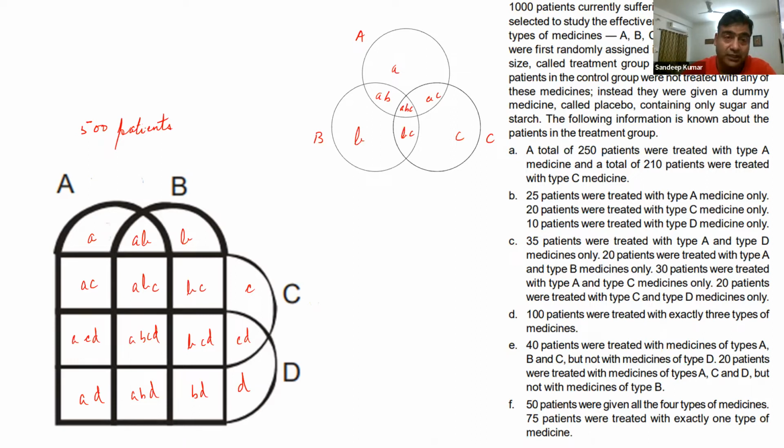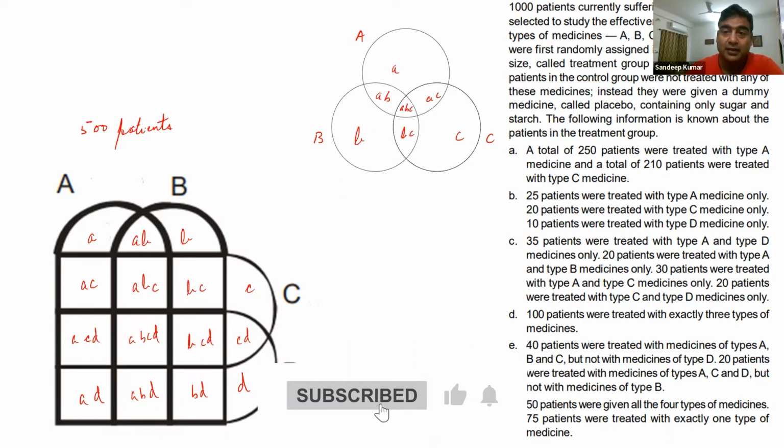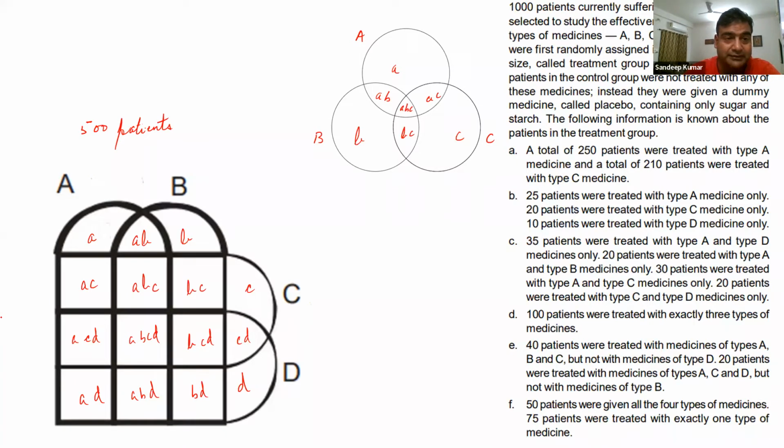Okay, so let's begin solving the question. A total of 250 patients were treated with type A medicine. So A is 250 for us. And a total of 210 patients were treated with type C medicine. So 210.